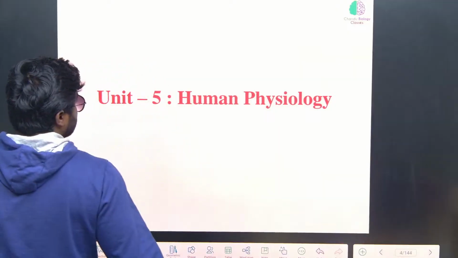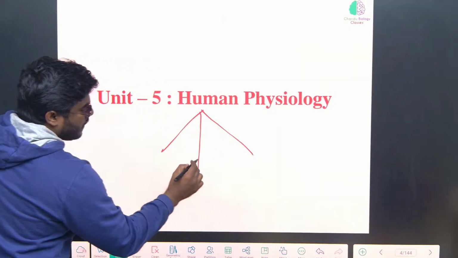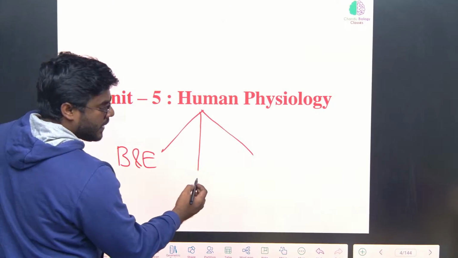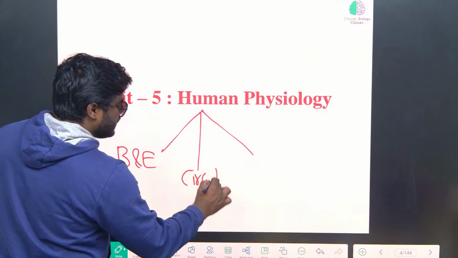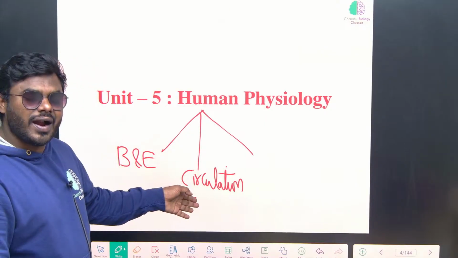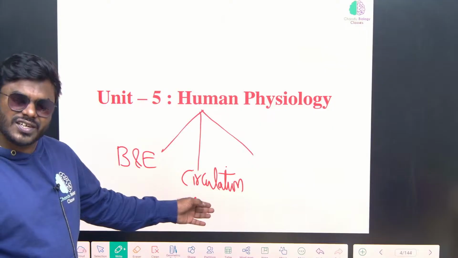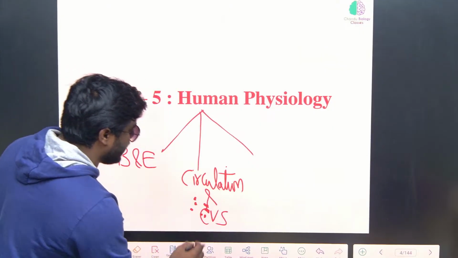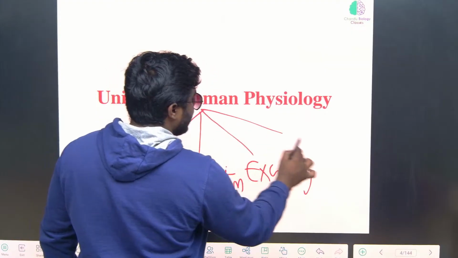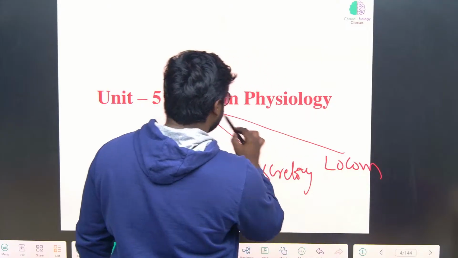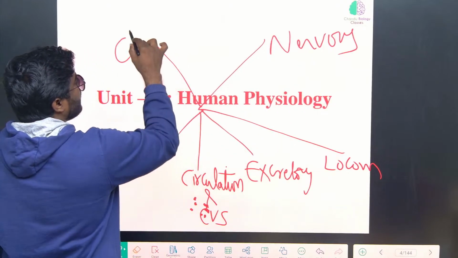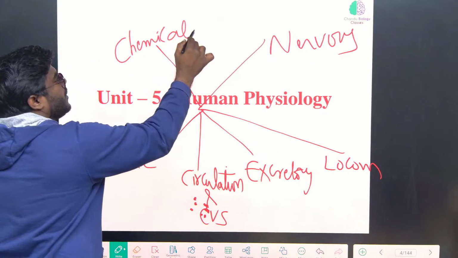So what are the various concepts that we have to read here? One is breathing and exchange of gases, then circulation. The blood circulation is also a very big unit. It is divided into blood and cardiovascular system. Circulation and cardiovascular system also we have to read, and we have to focus on the excretory system, then the muscular system, locomotion, the nervous system, and the chemical control and coordination, that is the endocrine system.